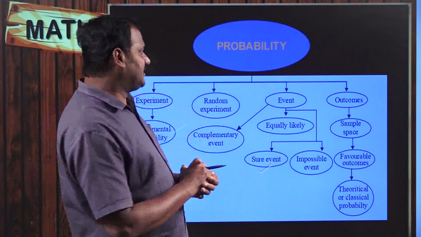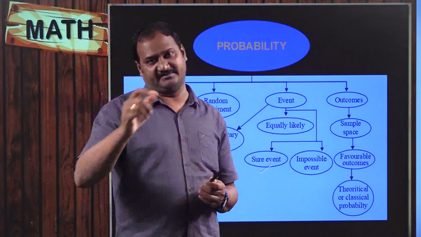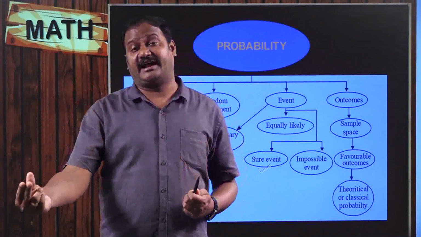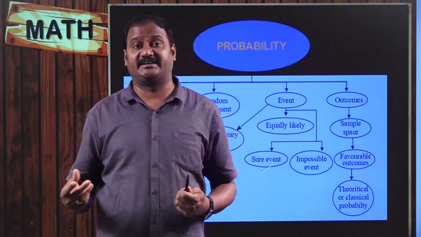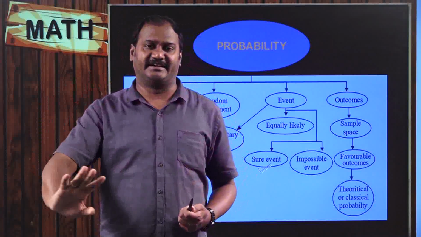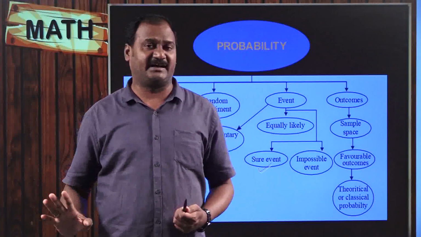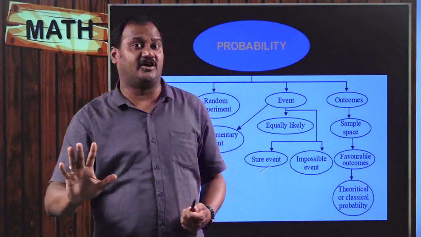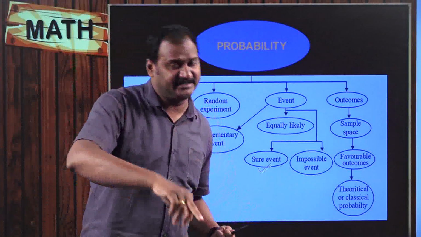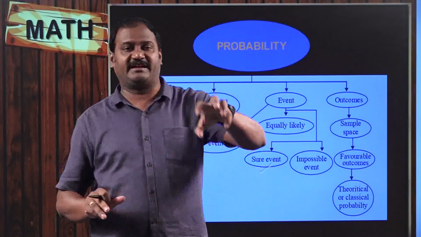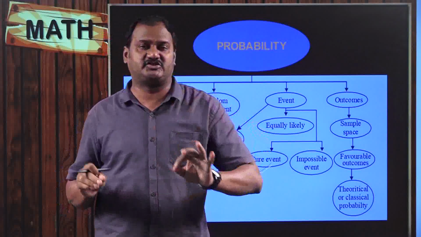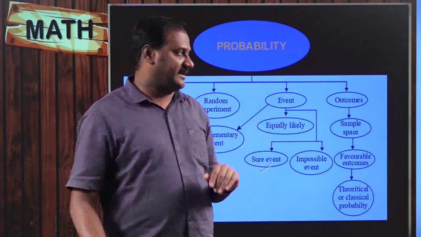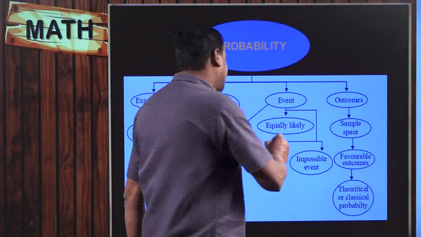See, for example, if I say I am tossing a coin. When I am tossing a coin, I would say it gives either heads or tails. Suppose I say surely it will give heads, then it is not a sure event, because we cannot exactly say that it gives heads all the time. It might give heads, otherwise it might give tails. So that kind of event is not called a sure event. A sure event or certain event means it has to happen. You understand? Right. So, and equally likely outcomes.